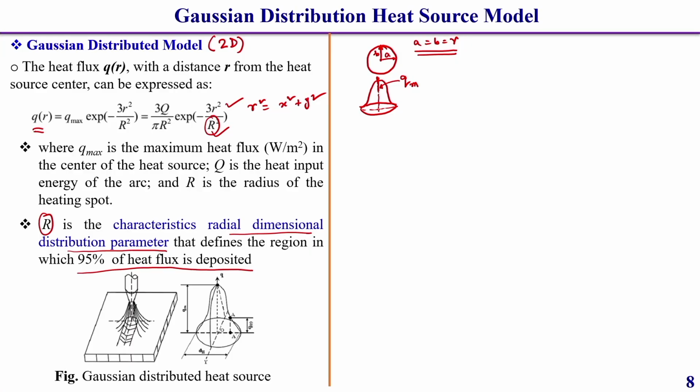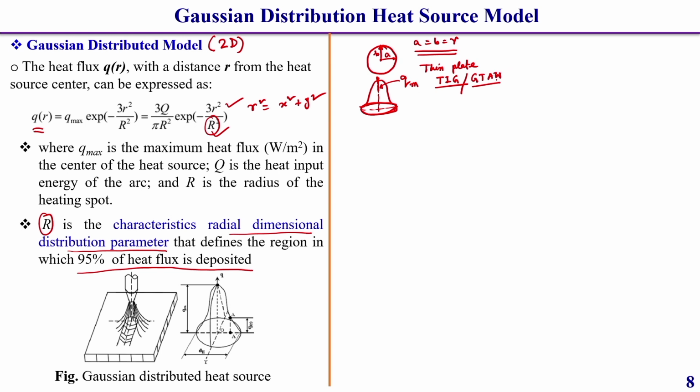These types of heat source models are popularly used in the case of thin plates, as well as in the TIG welding process, which also has the name GTAW, gas tungsten arc welding process.